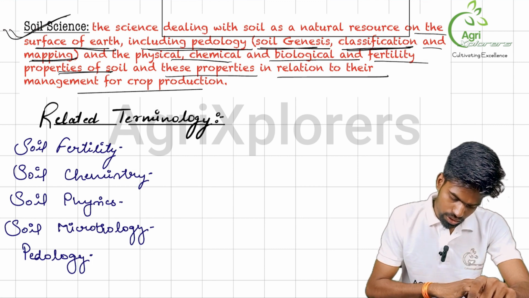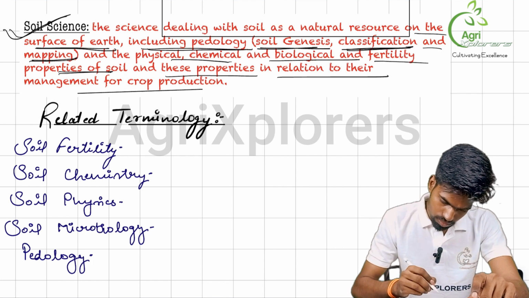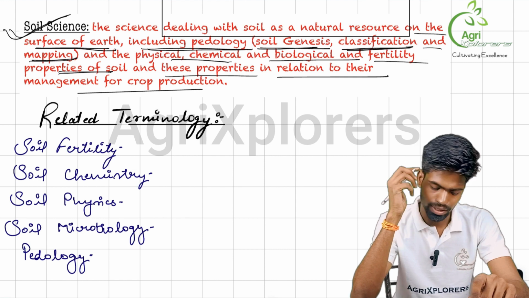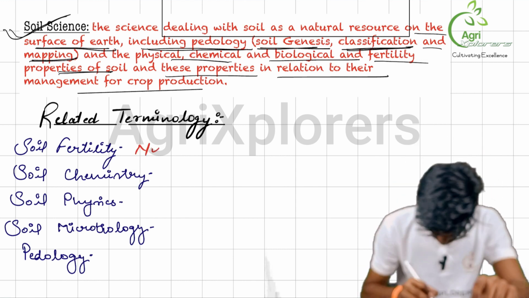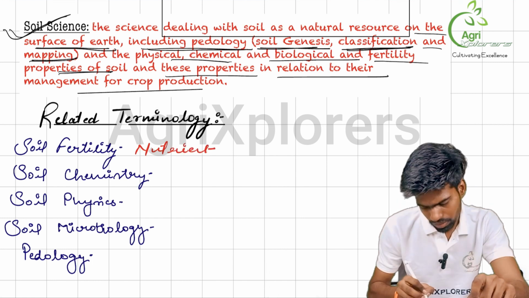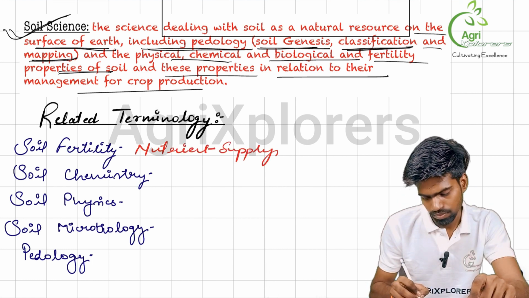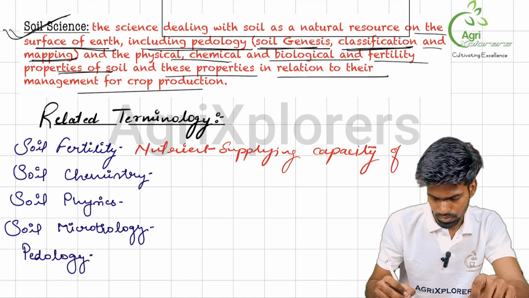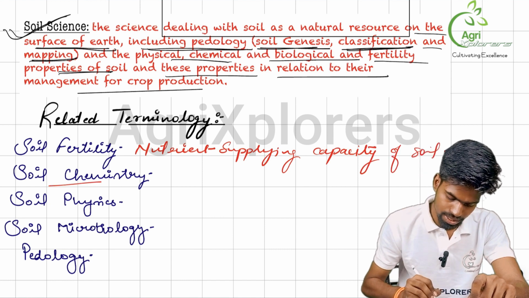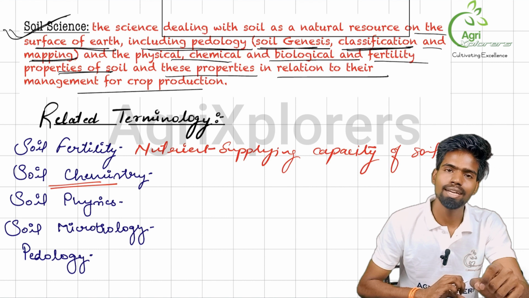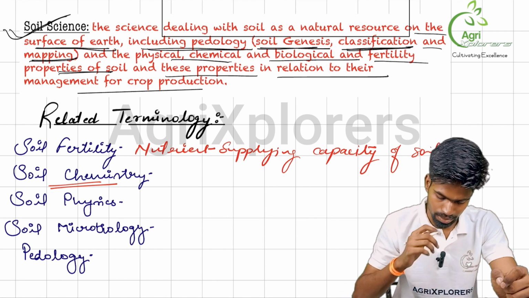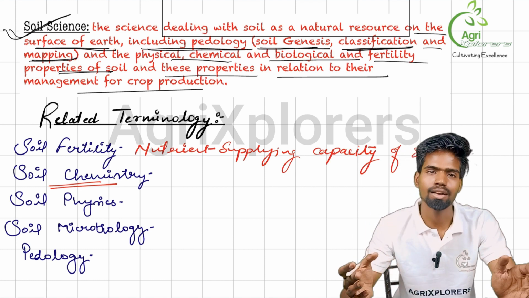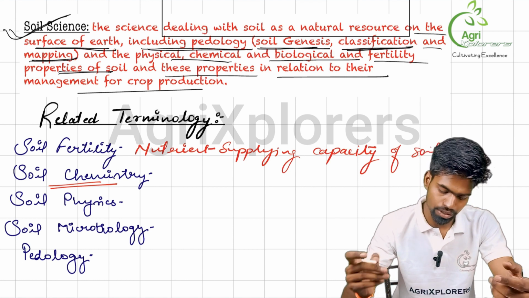There is some related terminology. Firstly, soil fertility. So what do you mean by soil fertility? It can be defined as the nutrient supplying capacity of soil. All right. Soil chemistry. Soil chemistry can be defined as the science or chemistry dealing with the chemical composition, chemical reactions or chemical processes that are undergoing in soil or that relate to soil.